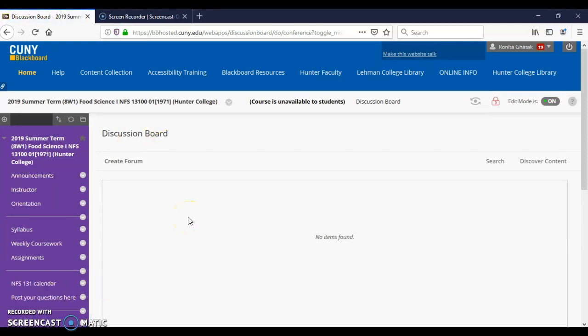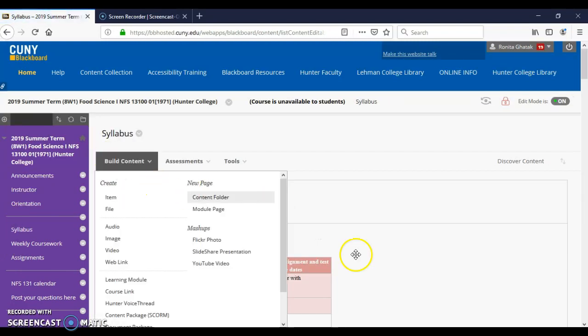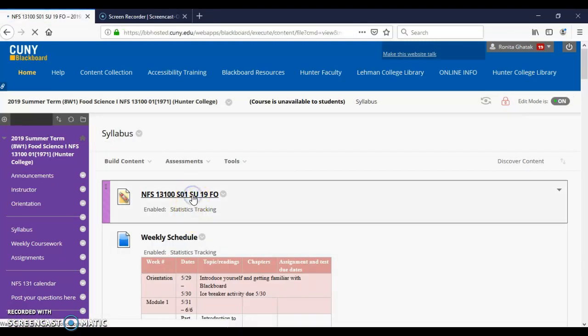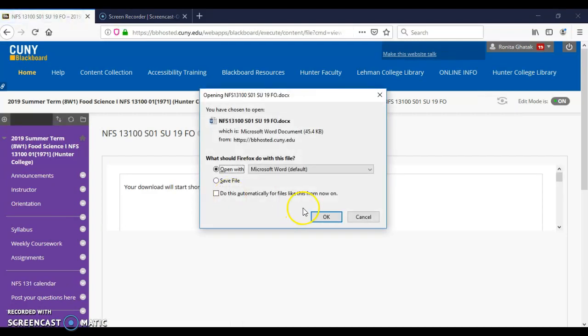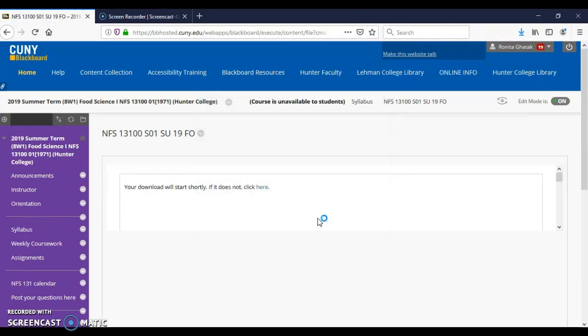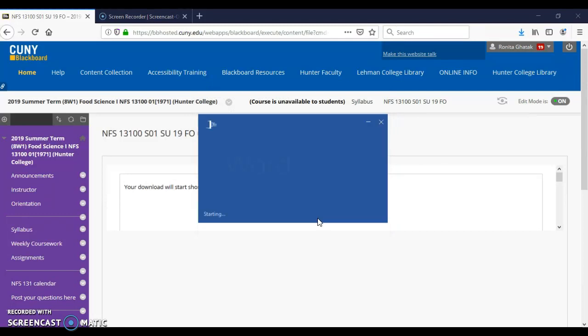Here you can create your forum and you can ask questions. This blog you can use among yourselves. If you are sometimes not clear about anything, you can talk among yourselves to get more clarity. So let's go back to the syllabus, and I just wanted to show you the grade breakdown here, which will be used for this particular course, and also the textbook which we are going to use for this particular course.